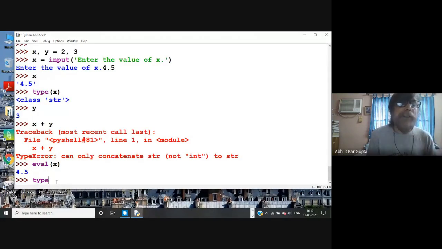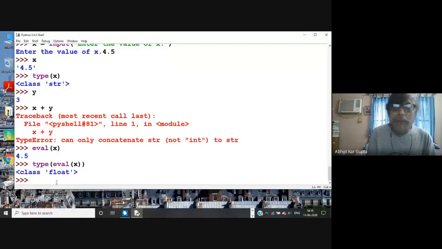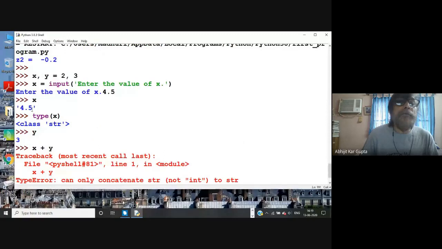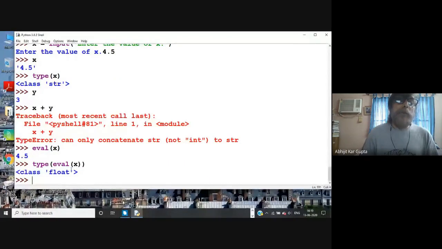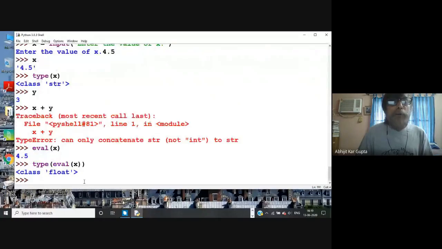Type is a built-in function. ID is a built-in function. At the beginning, you saw. So if I write eval x, now it is a float because it is now 4.5. So it's a float. So what you do is that when you give an input, if you give one input, that's fine.